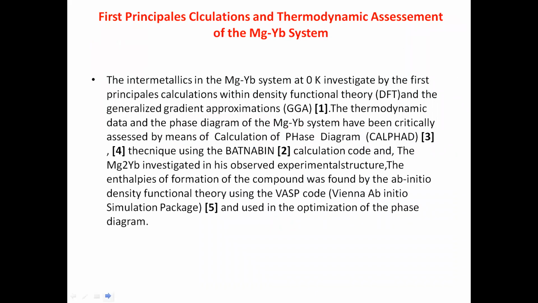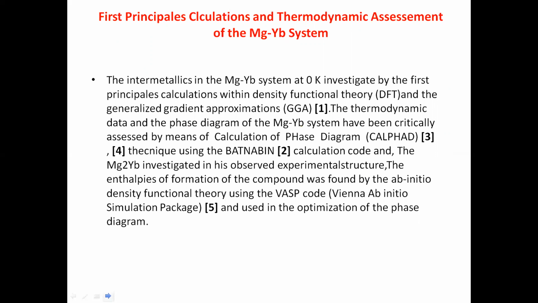The intermetallics in the Mg-Yb system at 0 Kelvin were investigated by first principle calculations within density functional theory and the generalized gradient approximation. The thermodynamic data and the phase diagram of the magnesium-ytterbium system have been critically assessed by means of the calculation of phase diagram technique, which uses the Bath-Beam calculation code, and the Mg2Yb investigated in its observed experimental structure.